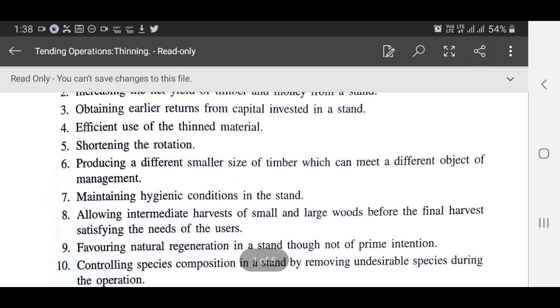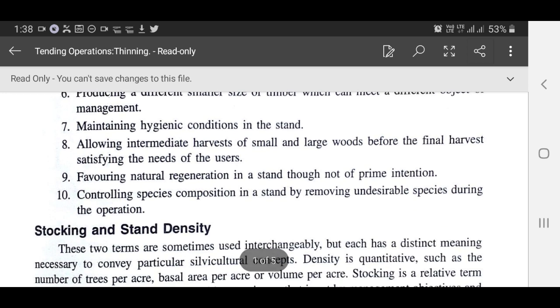And the seventh, maintaining hygienic conditions in the stand. Eighth, allowing intermediate harvest of small and large wood before the final harvest, satisfying the needs of the users. Ninth, favoring natural regeneration in a stand, though not of prime intention. Tenth, controlling species composition in a stand by removing undesirable species during the operation.